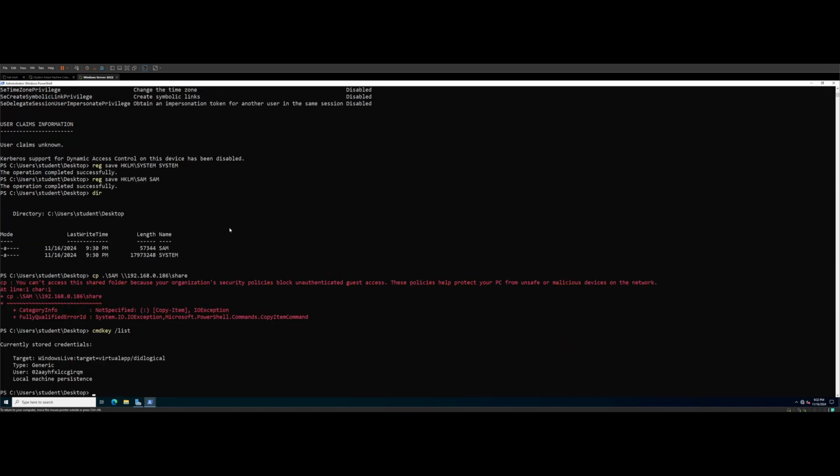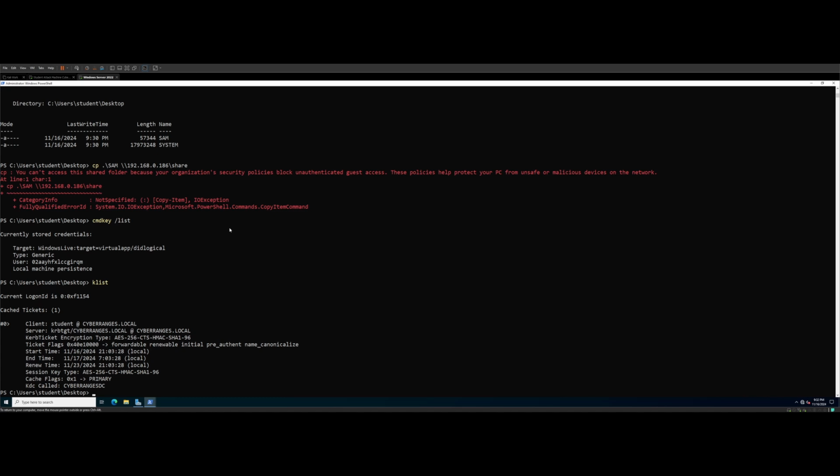If you find anything in there, you could try something like klist to see if there's any Kerberos stuff going on. We do have a Kerberos ticket actually open right now for student. There might be another Kerberos ticket in here that you might be able to grab and pass the ticket. There are different things we could technically do if we just land on here and don't have a password.